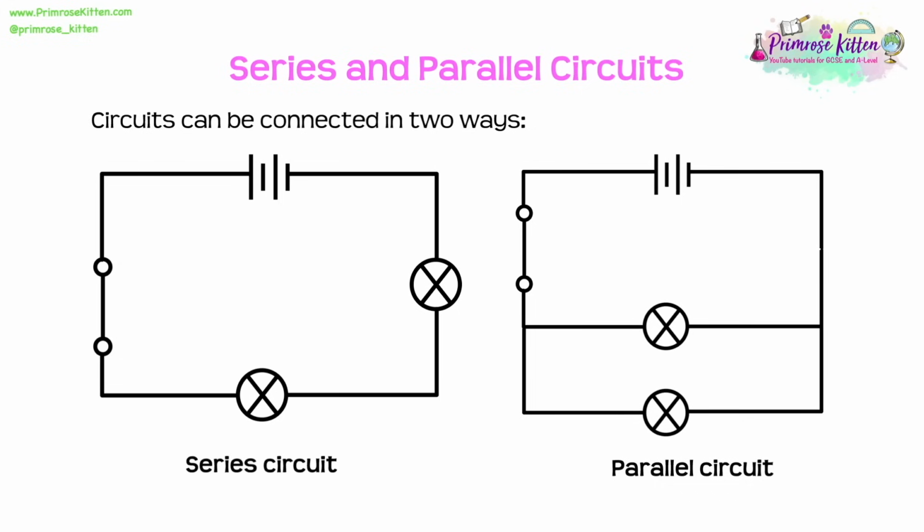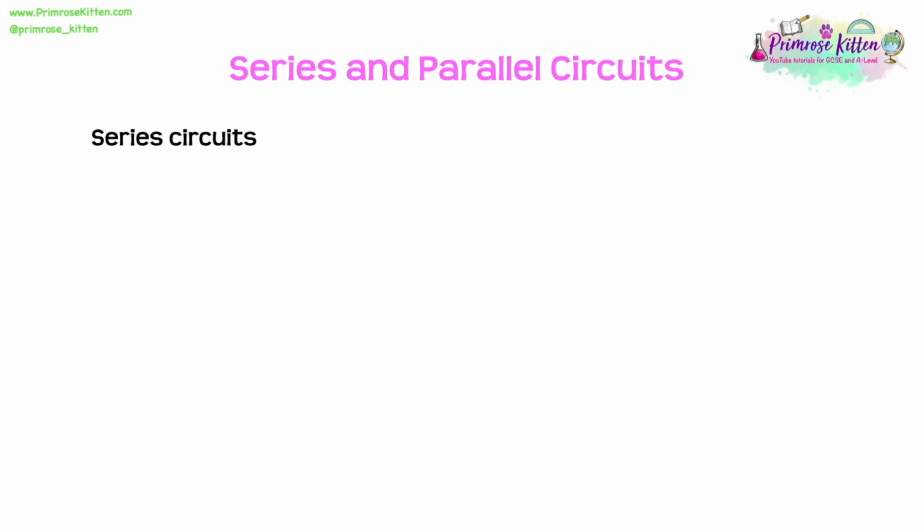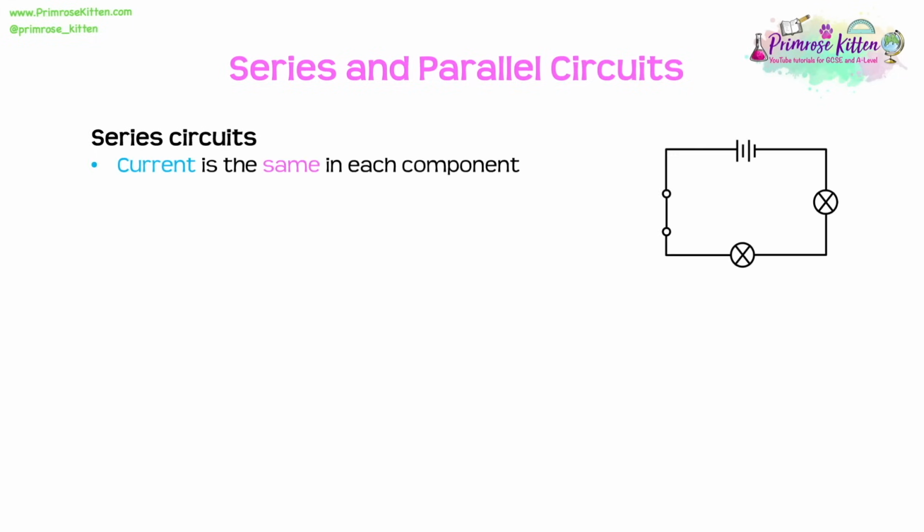So circuits can be connected in two ways. Of course, we have our series circuit where there's a single loop, and then we have our parallel circuits too. Now it's important that we know a few facts about series circuits and parallel circuits. So in a series circuit, we should know that the current is the same in each component. Now this comes down to the fact that current is the flow of charge. Imagine you've got cars driving around one loop. You're going to have the same amount of cars just driving through the whole loop, aren't you? They've not got anywhere else to go. So current is the same in each component.